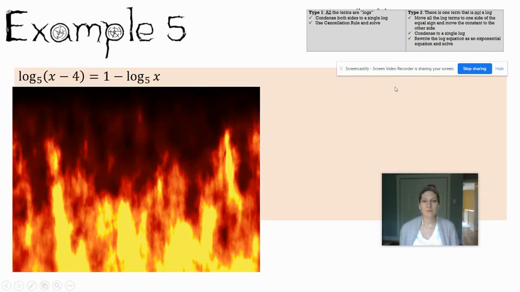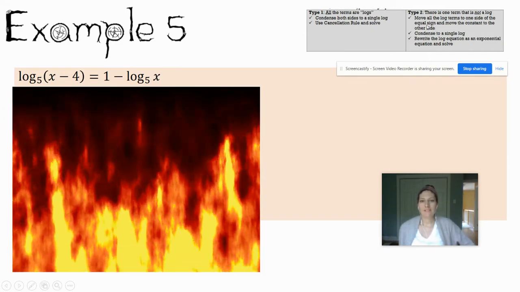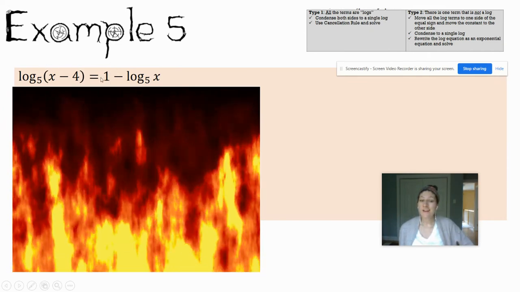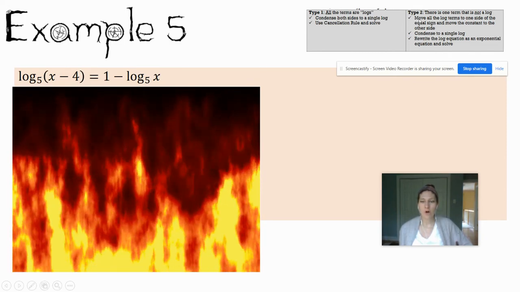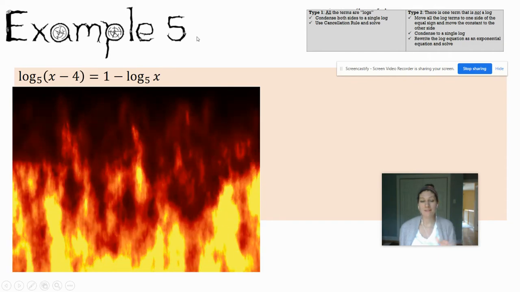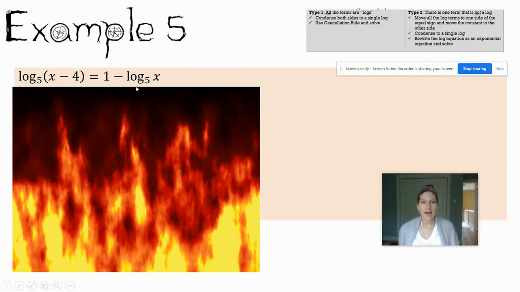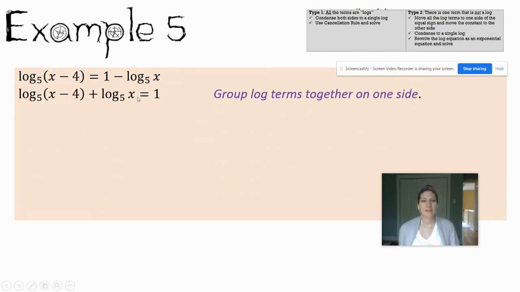The last example that we'll do today, again, take a look at what type it is. I've got a log, I've got a non-log, and then a log term. So because I have that non-log term, here are the steps that I'm going to follow. I need to first make sure all the logs are on one side. So I have some work to do on this. I need to add log base 5 of x and bring it to the other side. Then I'm going to condense. So because there's addition, I'm going to use my product property, write the word log once, multiply what you're taking the log of. My last step is to rewrite this log equation as an exponential equation.